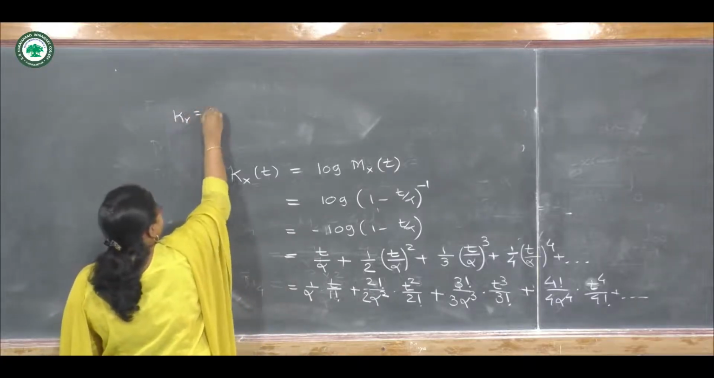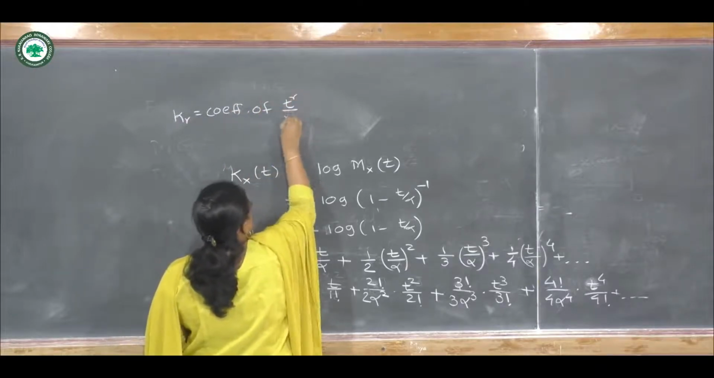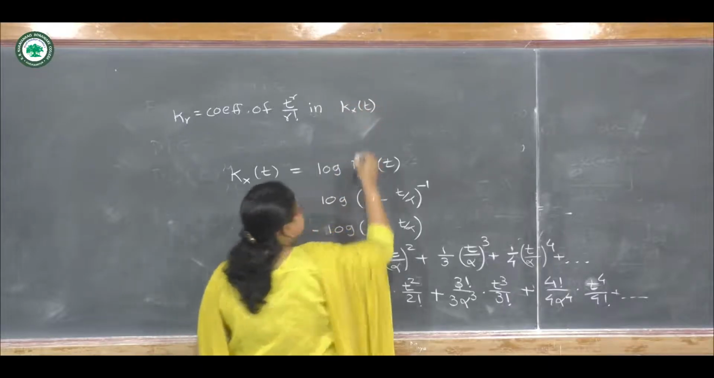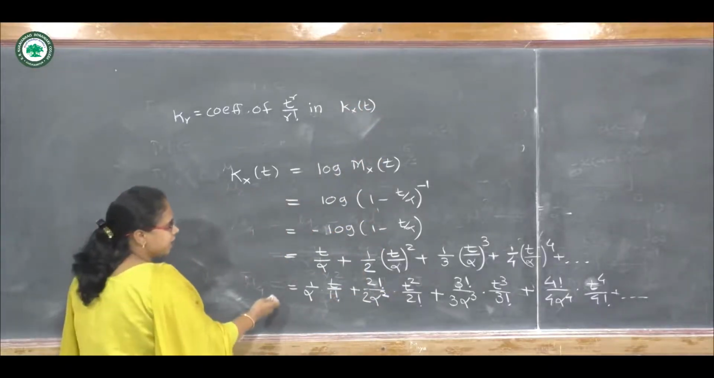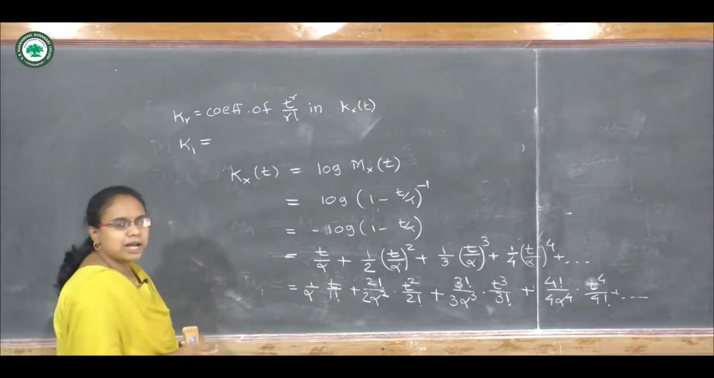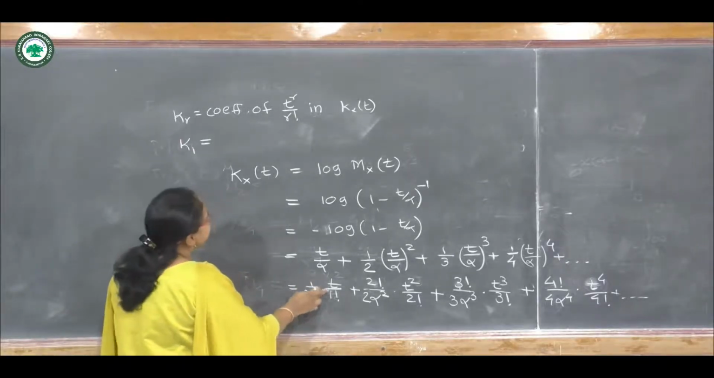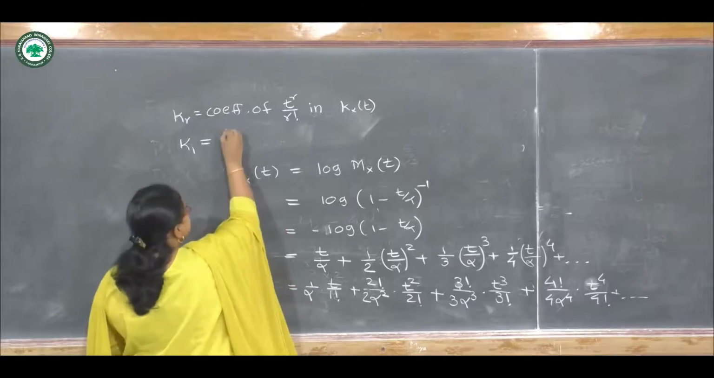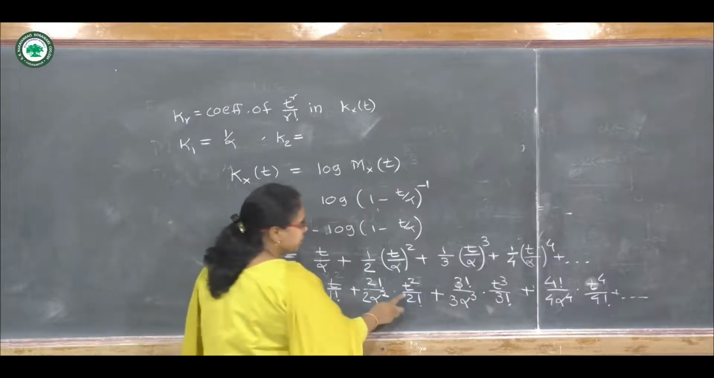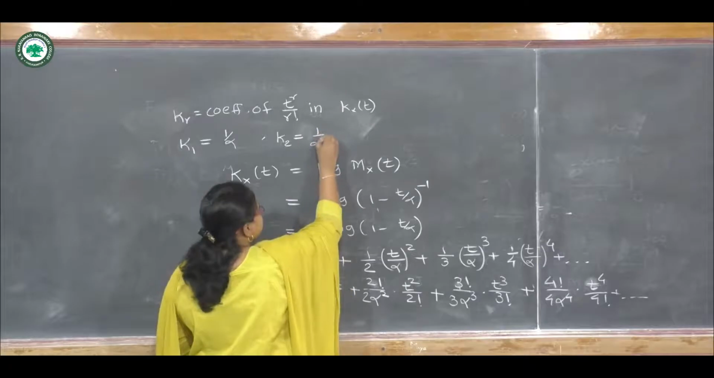So Kr is the coefficient of t raised to r upon r factorial in the expansion of K(x)(t). So here is the expansion. K1 will be, if I put r equal to 1, the coefficient of t upon 1 factorial, which is 1 upon alpha. Then K2 will be the coefficient of t square upon 2 factorial, which is 1 upon alpha square.